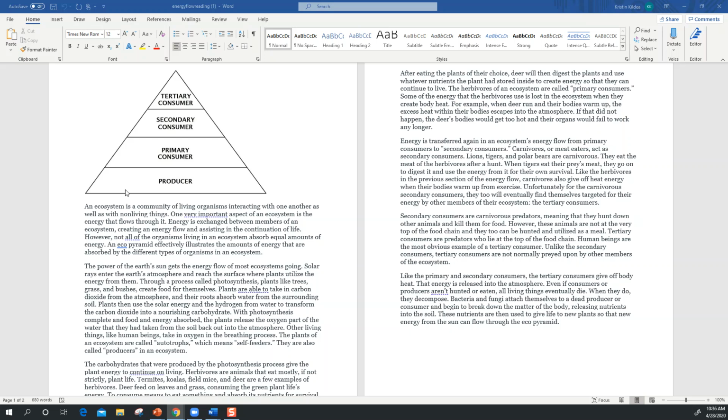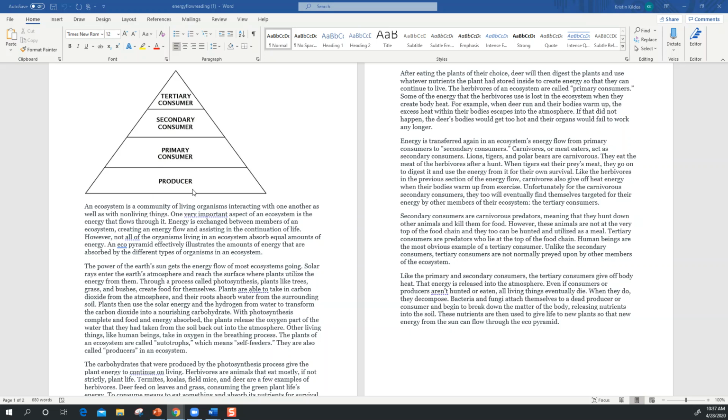Noticing that at the base of the triangle, we find the word producers. So remember, that's that first level autotroph that's able to use the energy from the sun to produce its own food, glucose. Producers are then eaten by what we call the primary consumer. We often think of the word primary as meaning one or the first.